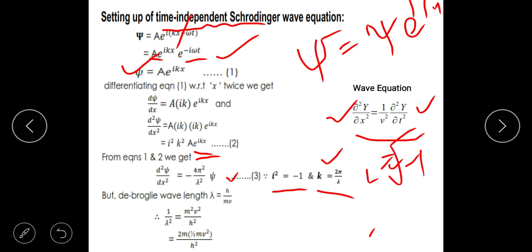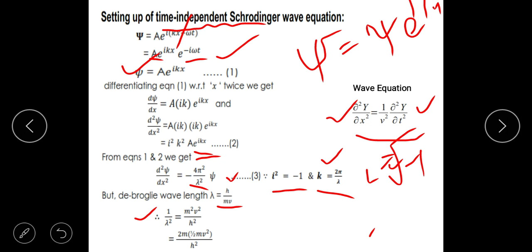Now go back to the de Broglie hypothesis. What is the de Broglie hypothesis? It says every material particle which is moving with a velocity v is associated with a wave of wavelength lambda, that is given by h by p. And what is that p? p is equal to m into v. Now since there is 1 by lambda square here, I need to have an expression for 1 by lambda. How do I do that?